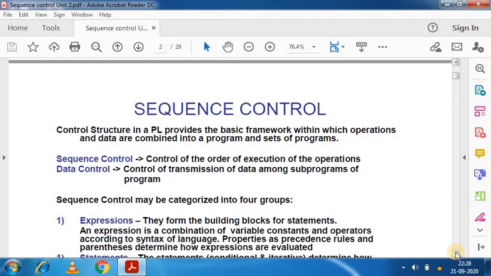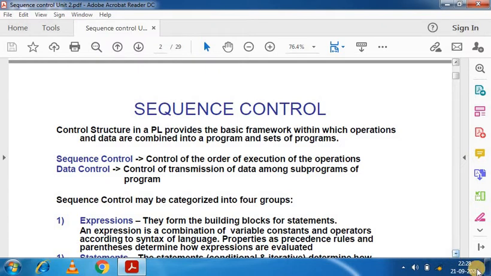Sequence control structure refers to line by line execution, where statements are executed sequentially in the same order in which they appear in the program. They might carry out a series of read or write operations, arithmetic operations, or assignments to a particular variable. The sequence control structure is the simplest of the basic fundamental control structures.